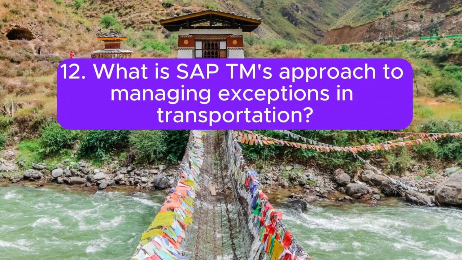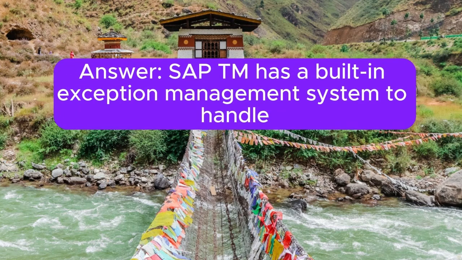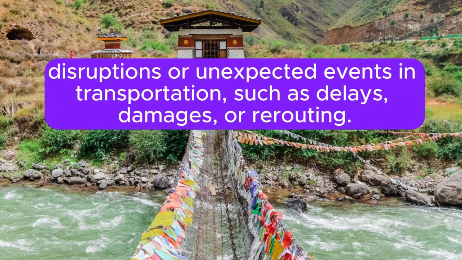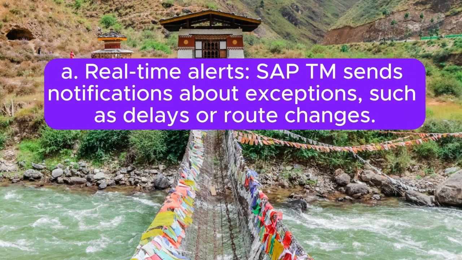12. What is SAP TM's approach to managing exceptions in transportation? Answer: SAP TM has a built-in exception management system to handle disruptions or unexpected events in transportation, such as delays, damages, or rerouting. The system allows A. Real-time alerts. SAP TM sends notifications about exceptions, such as delays or route changes.